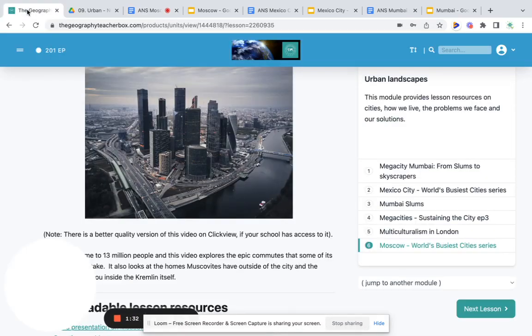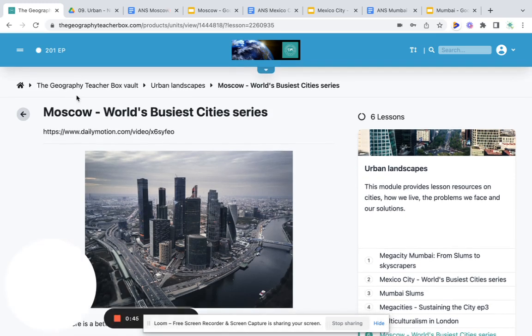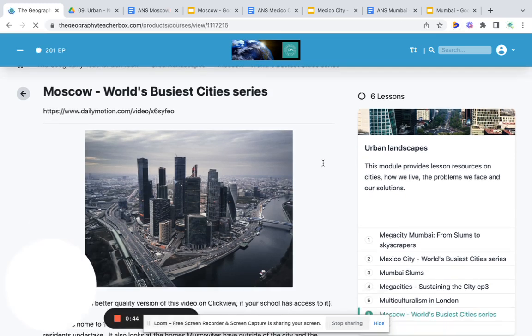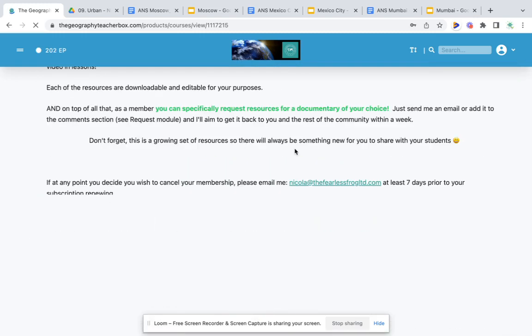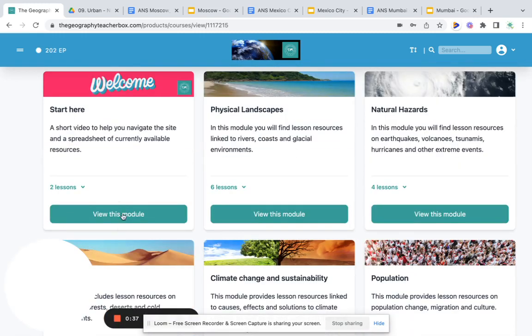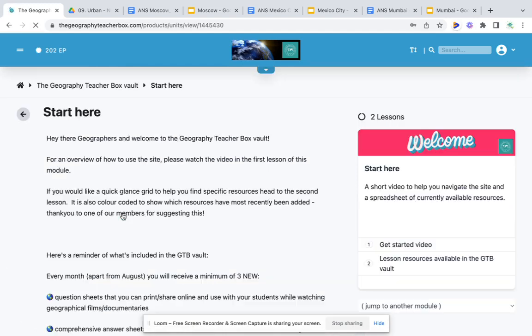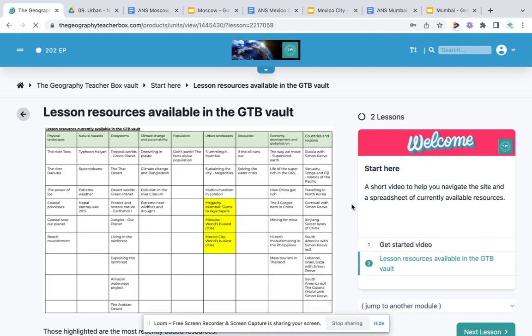Definitely recommend it. Okay. As ever, the new resources are listed in the Start Here module. So if you ever forget what's available or not sure where to find it, if you go into the Start Here module, click into that, and then hopefully you'll see the grid of resources that are available to you, and the new ones are highlighted on there for you as well.